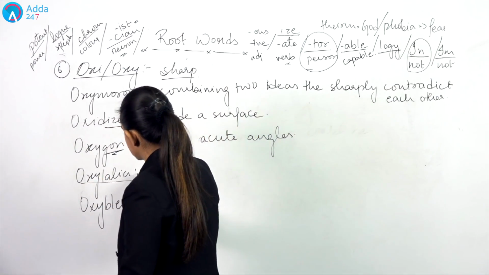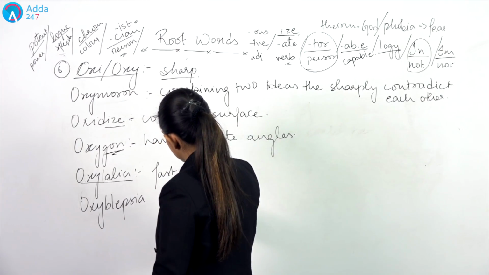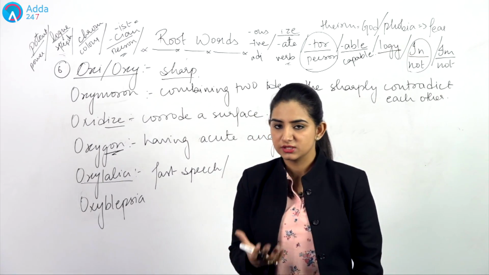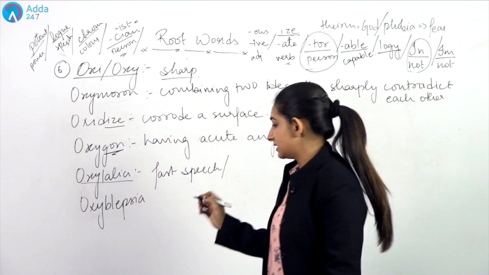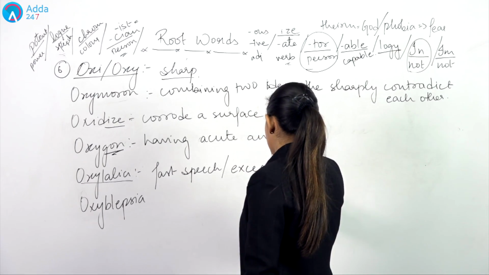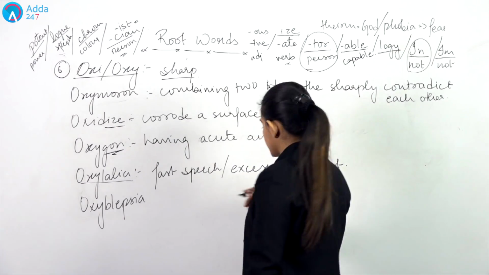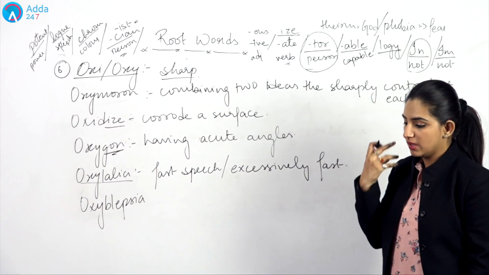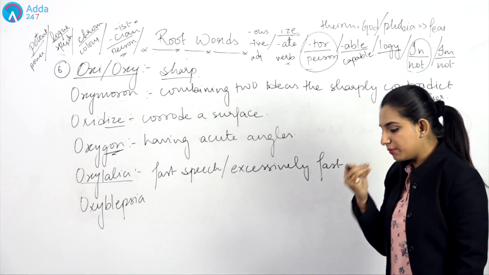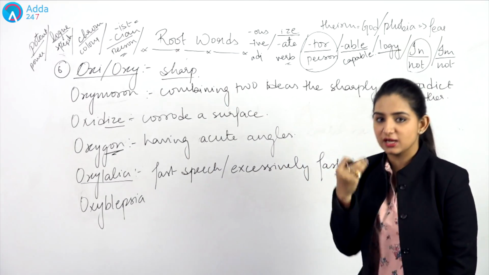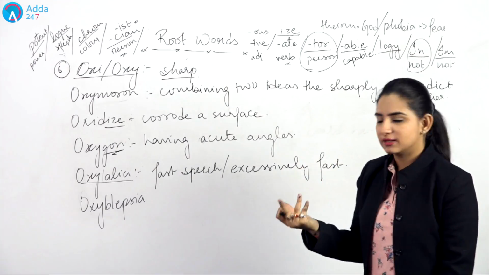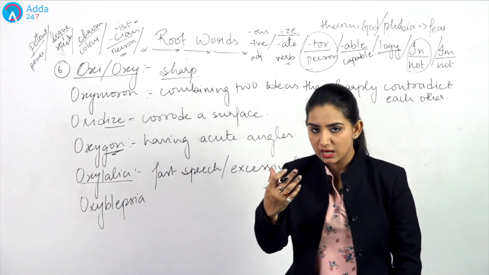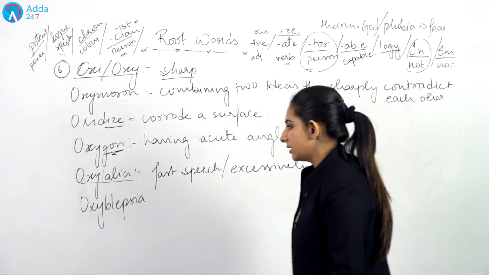Then we say oxylalia. This means fast speech. Even I have this ability, or rather you can call it disability. Sometimes I speak really fast, and that is excessively fast, and sometimes people don't understand what she says. So that is what we mean by oxylalia, when somebody speaks excessively fast and nobody understands it. So they beg your pardon and they ask you, what did you say? Can you come again? That is what we mean by oxylalia, fast speech or excessively fast speech that nobody can understand, whosoever is listening to it.